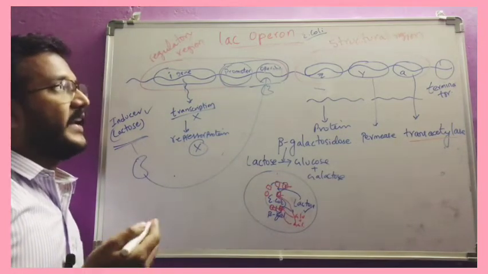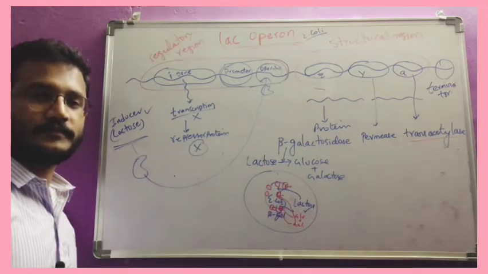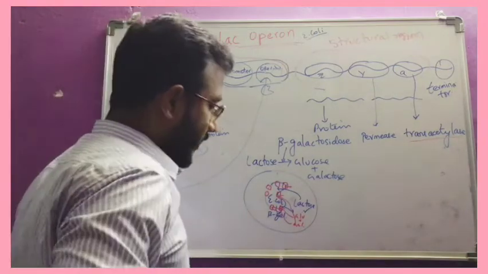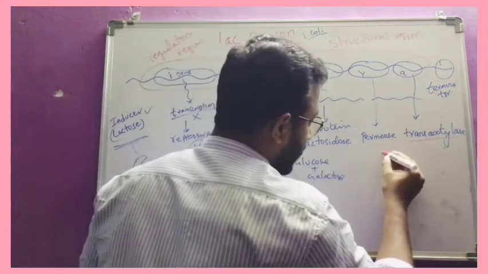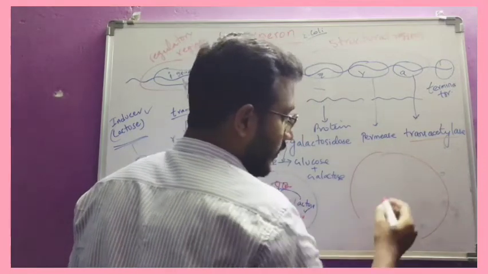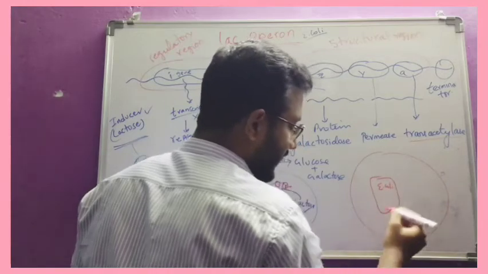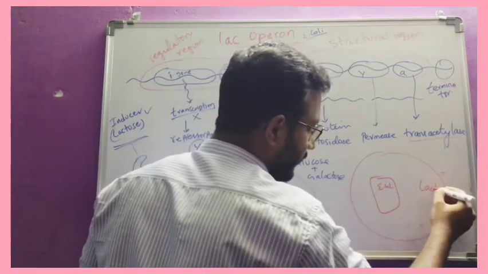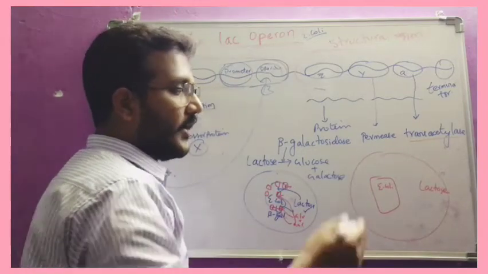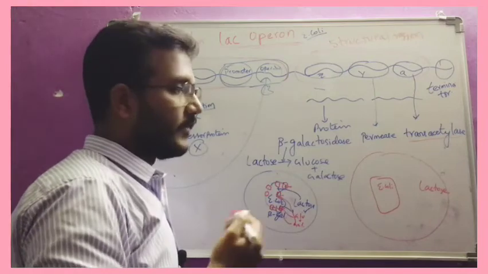This is how the lac operon regulates the structural genes. Understanding? Now again I am telling you, understand carefully. This is the lumen of the alimentary canal, and in it we have E. coli bacteria. In the second case, lactose is present. If lactose is present and all the other molecules are absent, it should take lactose, otherwise E. coli will die.